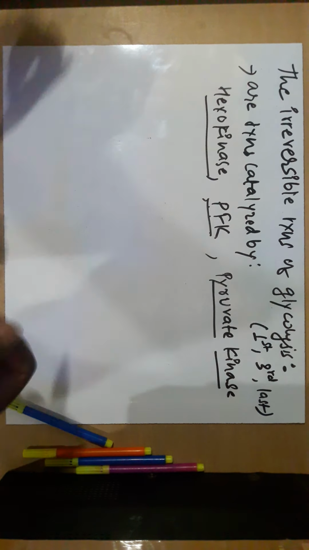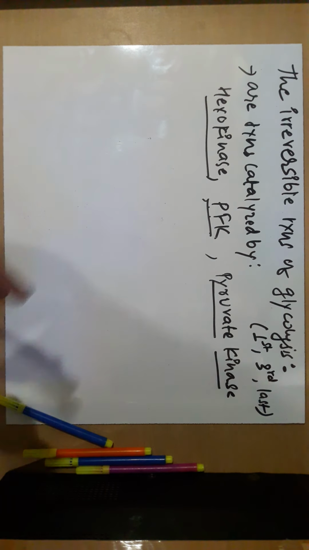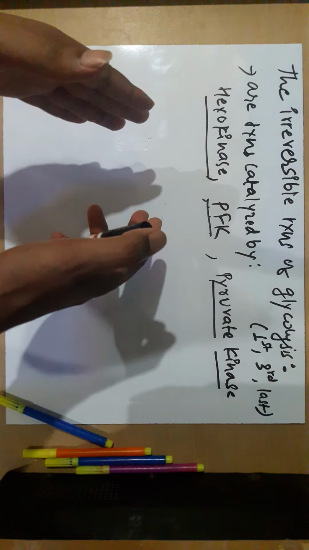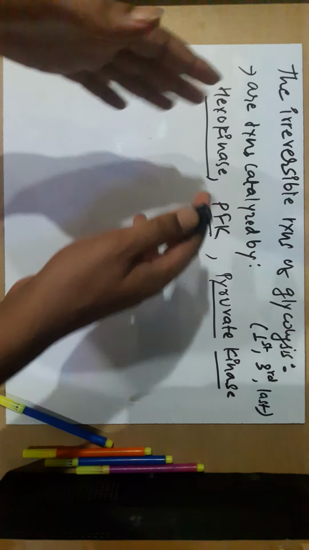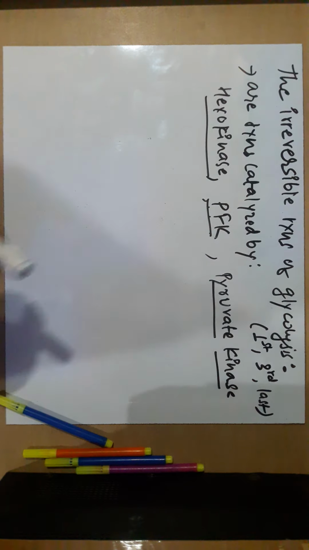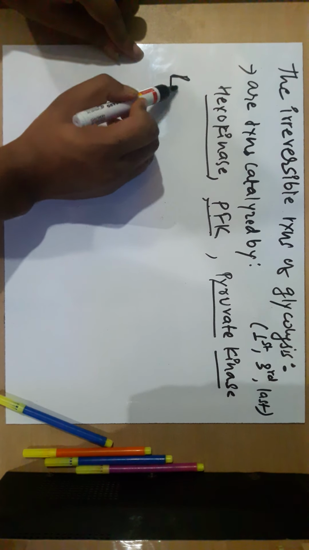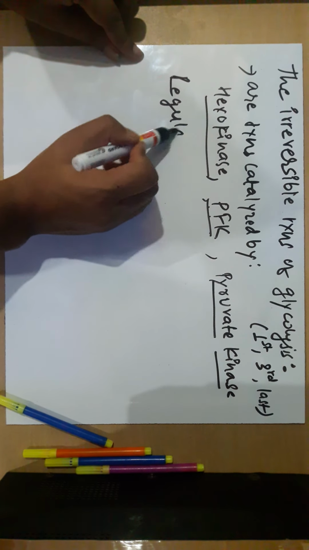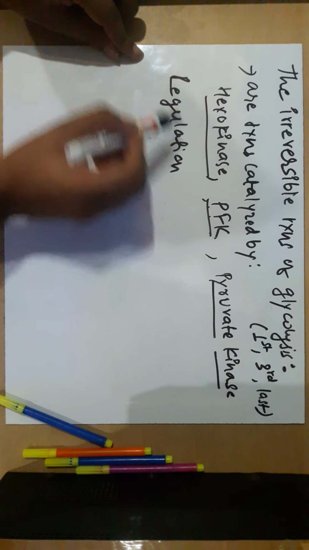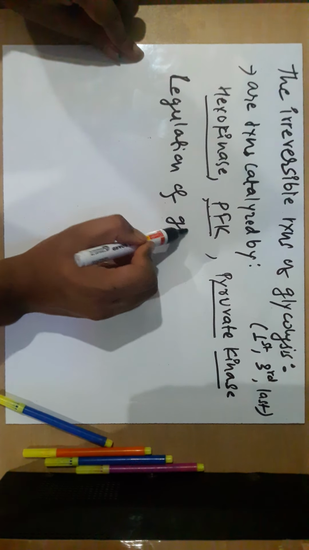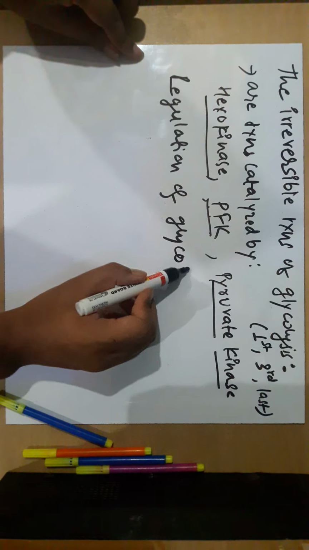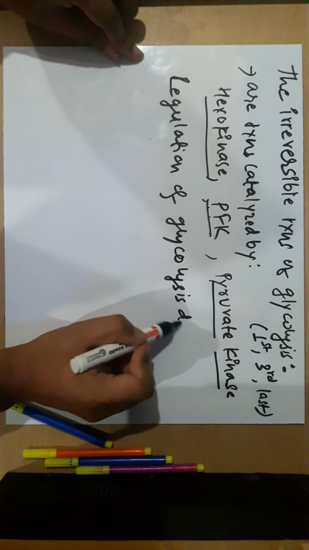So the reactions catalyzed by these enzymes are the irreversible reactions. Regulation of glycolysis depends upon the activation and inhibition of these enzymes: hexokinase, phosphofructokinase and pyruvate kinase.